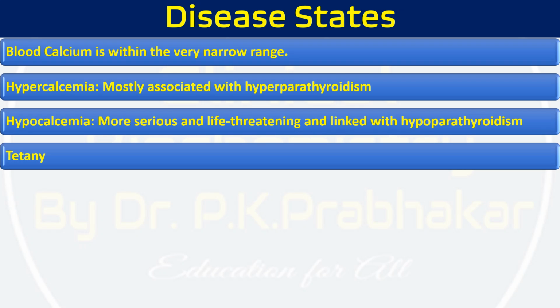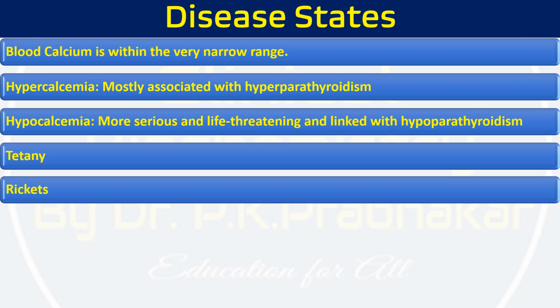Hypocalcemia is mostly due to hypoparathyroidism. This mainly happens after an accidental surgical removal of parathyroid glands, and autoimmune disorders are also one of the causes. One of the diseases is rickets. Rickets is a disorder of defective calcification of bone. This may be due to the low level of vitamin D in the body or due to a dietary deficiency of calcium or phosphate, or it can be caused by both also.